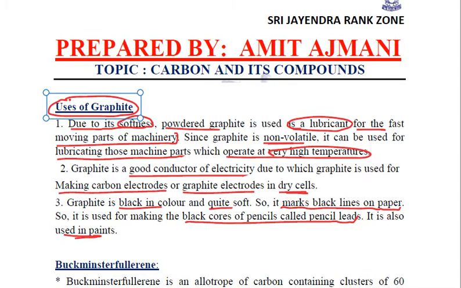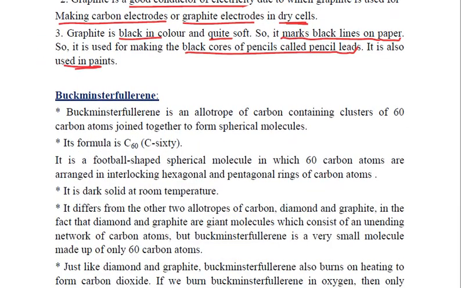Coming to the third crystalline form of carbon, that is Buckminster fullerene. This is also one of the allotropes of carbon, which contains a cluster of 60 carbon atoms only, joined together to form spherical molecules. Buckminster fullerene is comparatively a very small sized carbon allotrope because it contains only 60 carbon atoms.